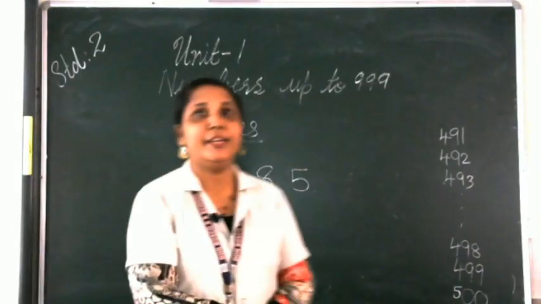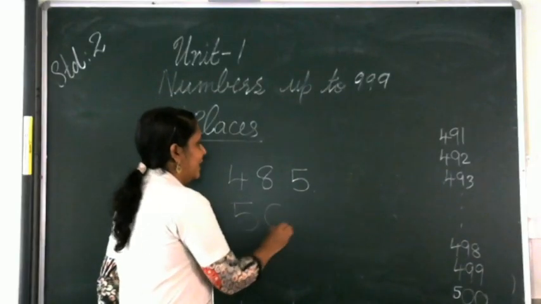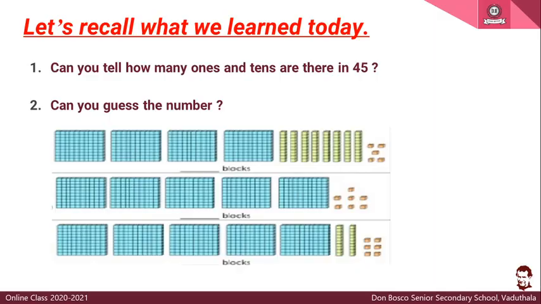After 100, we are having tens. Can you see any tens there? 10 strips? No, it is missing. So, what will you do if it is missing? We will add a 0 for you. Okay, 0. Then, next one is the tens ones for you.